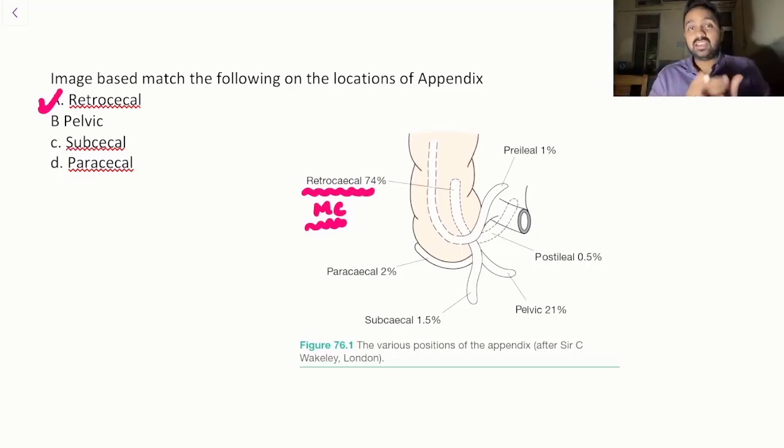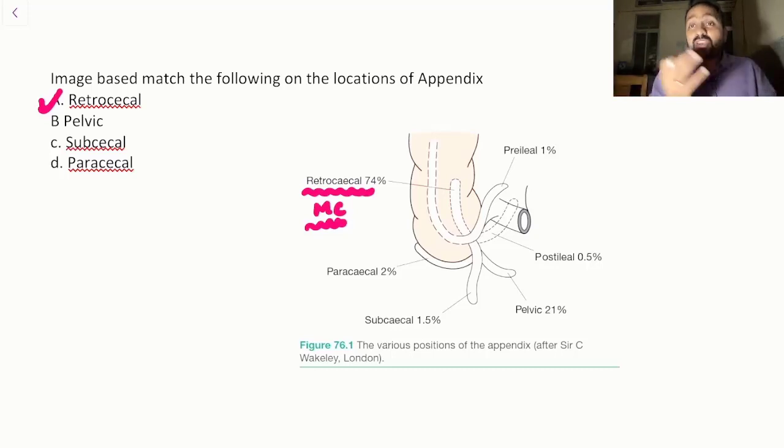Now you see, even if this question was not asked previously, they have focused on an image from your Bailey and Love, and even those who say that this image was not exactly the same image, they might have taken it from some other source, but the point is the positions are going to remain the same.